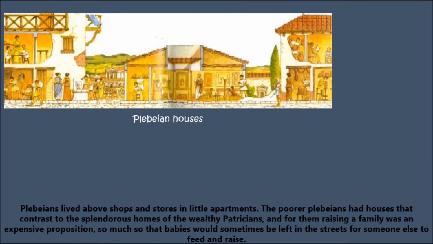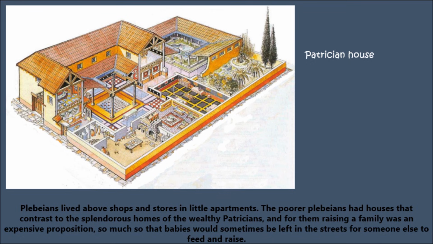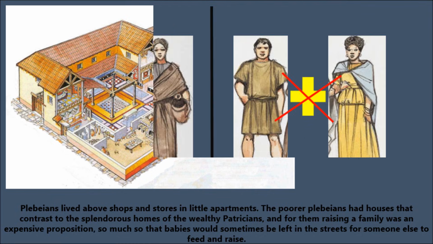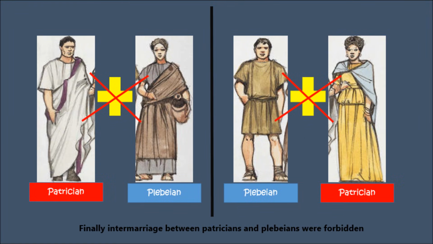Plebeians lived above shops and stores in little apartments. The poorer plebeians had houses that contrasted the splendorous homes of the wealthy patricians, and for them raising a family was an expensive proposition, so much so that babies would sometimes be left in the streets for someone else to feed and raise. Finally, intermarriage between patricians and plebeians was forbidden.